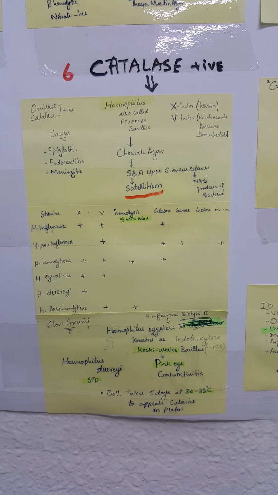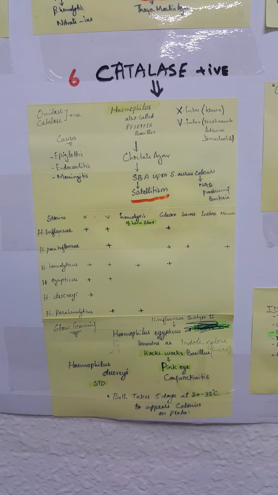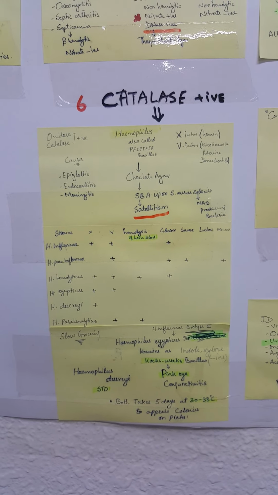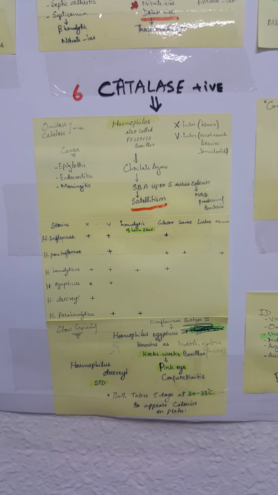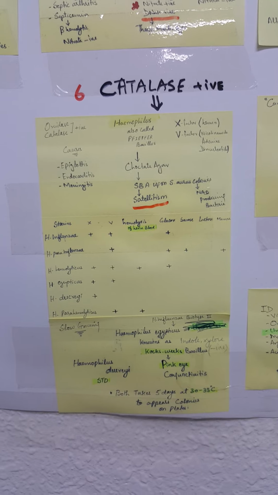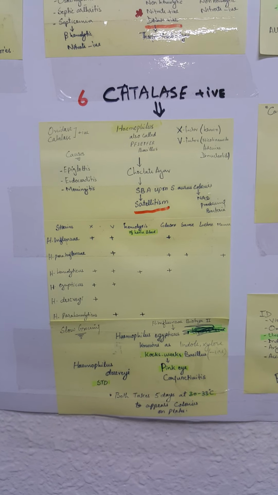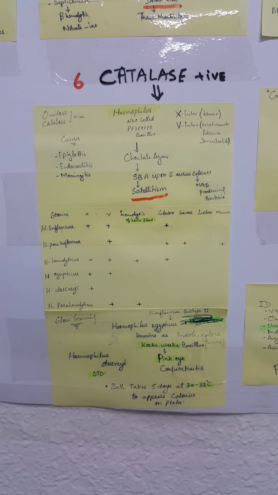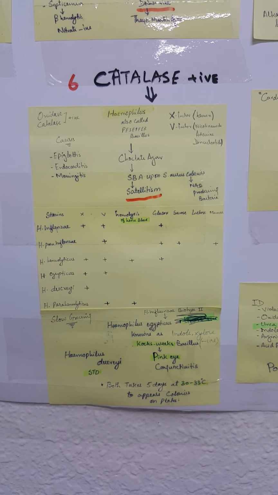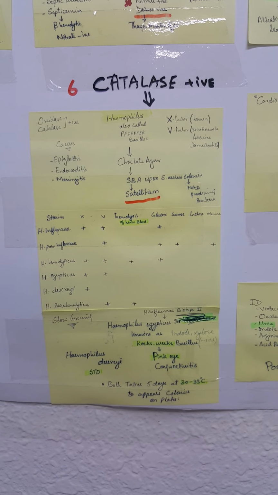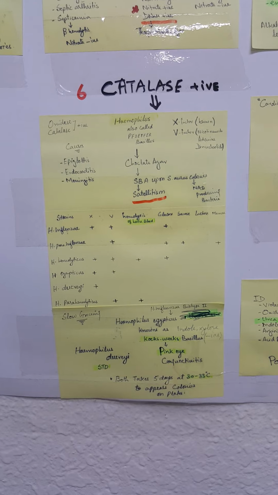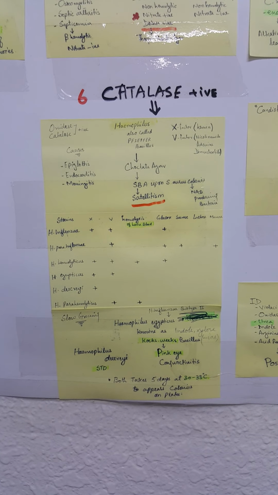Another organism in the HACEK group, which is most important, is Haemophilus. Haemophilus is oxidase positive, catalase positive, but nitrate negative, and Haemophilus has special growth requirements, that is X factor, which is hemin, and V factor, which is nicotinamide adenine dinucleotide. It is also called a pfeiffer bacillus. It requires chocolate agar to grow, because chocolate agar contains both X and V factor.